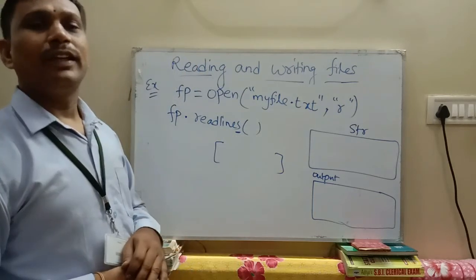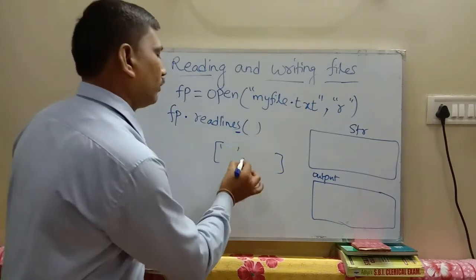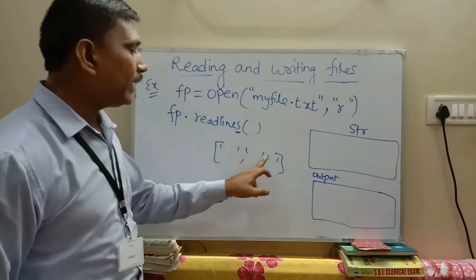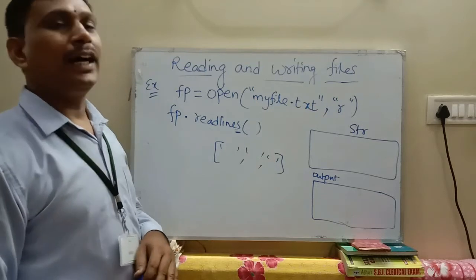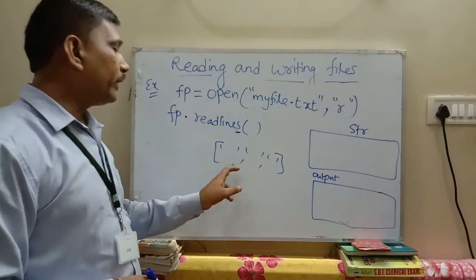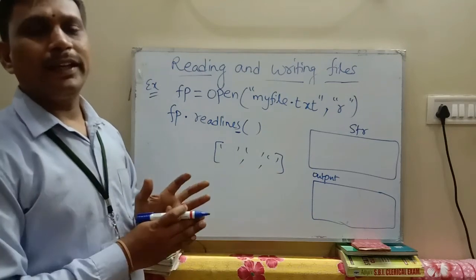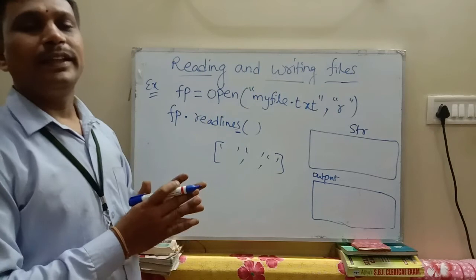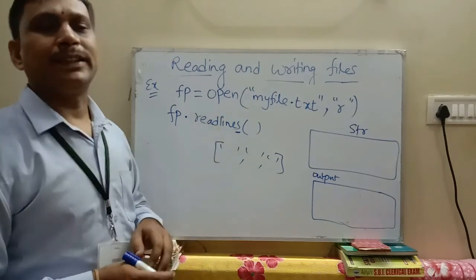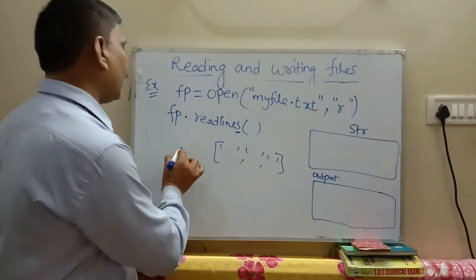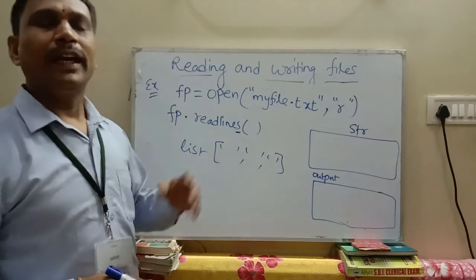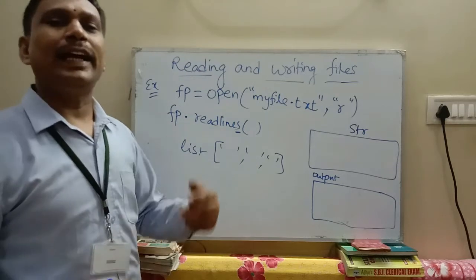It holds the first line, second line, third line, and in this way all the lines returned by this function are stored in a list. So read returns a string, readline returns a string, but readlines returns a list. That is the difference between the read method, the readline method and the readlines method.